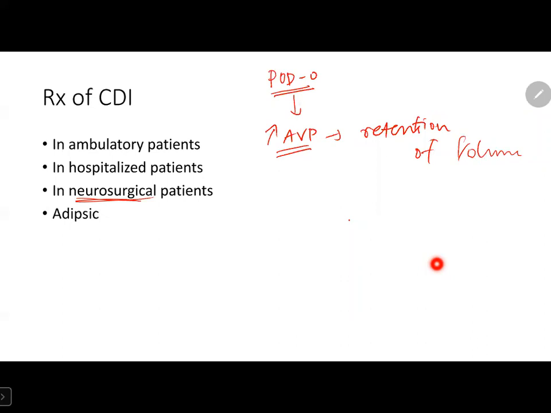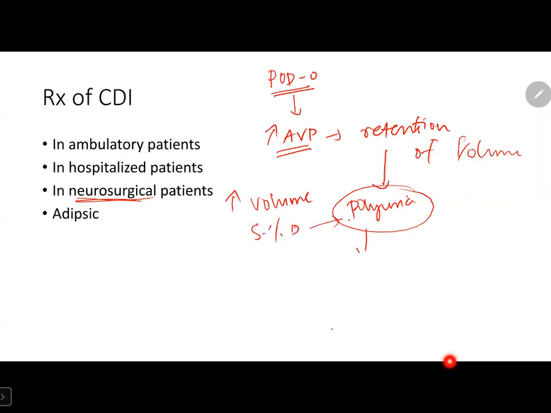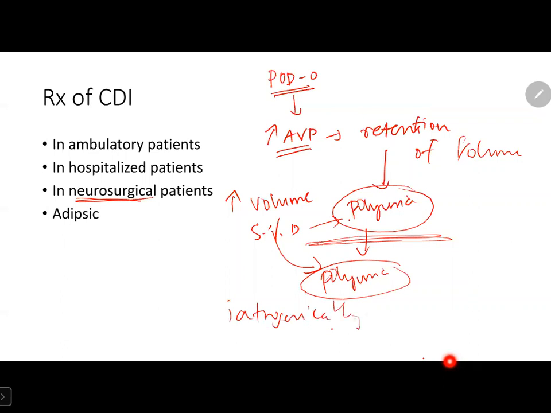So when the surgery is over, the patient may be having polyuria. At this time, we should keep in mind that we should not overload the patient with volume, especially isotonic fluids like 5D, because the patient may continue to have polyuria even after his normal physiology due to our extra volume, and it will cause a confusion that is created by us iatrogenically. So this should also be kept in mind. Other things about neurosurgical patients we have already discussed.